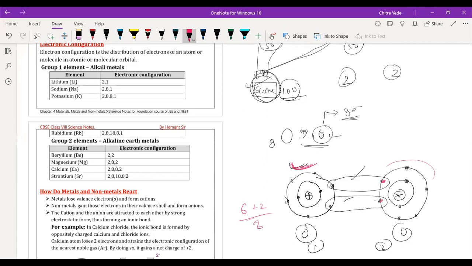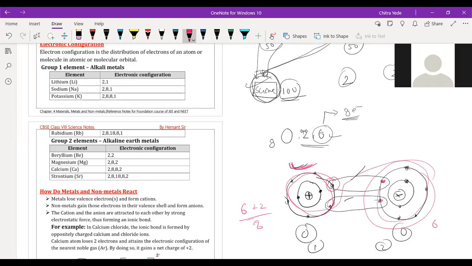And this other oxygen atom has 6 electrons in its outermost shell and these 2 shared electrons, which revolve in this orbital as well as the orbital of the other atom. So it also has 6 own and 2 shared electrons, a total of 8.